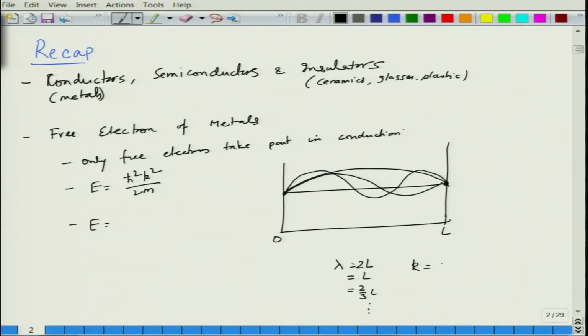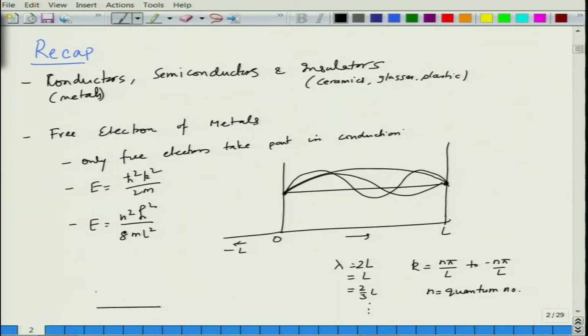You can relate this to k, and we say that k could be equal to n pi by L, because it is not only for 0 to L, it could also be for 0 to minus L. So, k can range from n pi divided by L to minus n pi divided by L, where n is the quantum number. So, the energy gets quantized in the form of n square h square divided by 8 m L square.